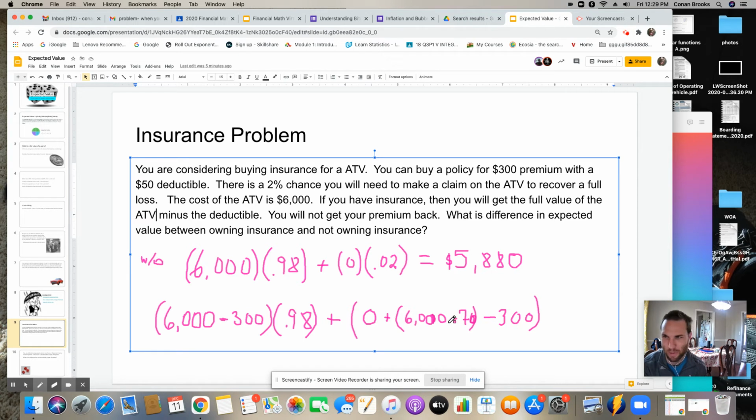So I mean, think about it. What you're really doing in this parentheses is you're taking 6,000 minus 70 minus 300, and that's the value that goes in here. So you don't have to type all this out, but that's how you're going to get the number. You're taking the $6,000 cost of the ATV minus the $70 deductible minus the $300 premium, and it adds up. It was 0 because it was worth 0, but this is the insurance part. And then again, there is only a 2% chance that this outcome will happen, or that you'll have to use the insurance.